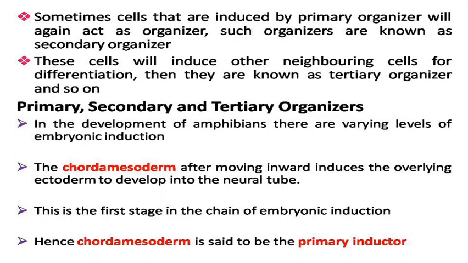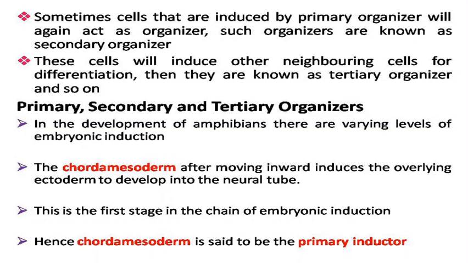Let us try to understand this concept with one example, talking about primary, secondary and tertiary organizers. In the development of amphibians, there are varying levels of embryonic induction. The chordamesoderm, which is seen in the gastrula, after moving inward, induces the overlying ectoderm to develop into the neural tube. This is the first stage in the chain of embryonic induction.